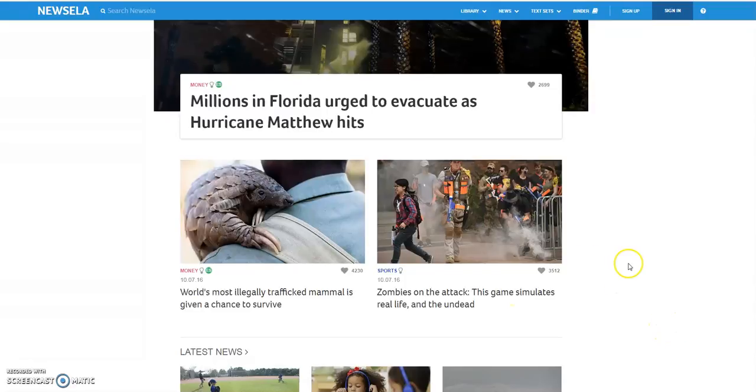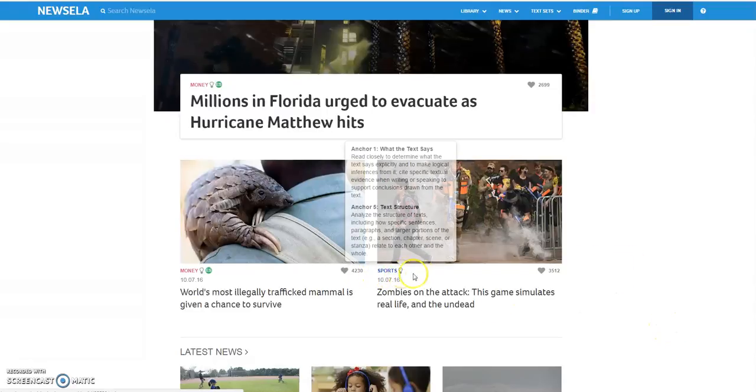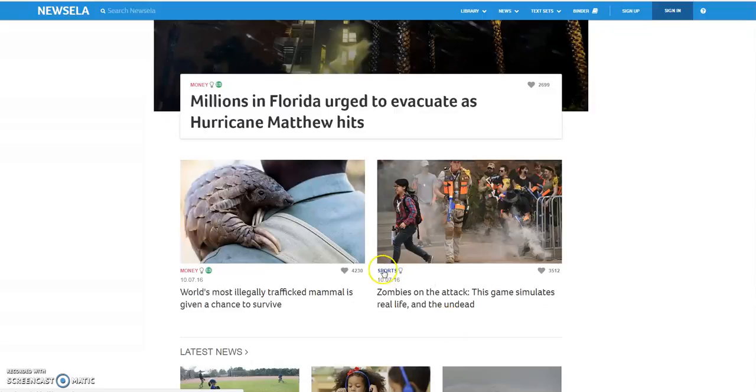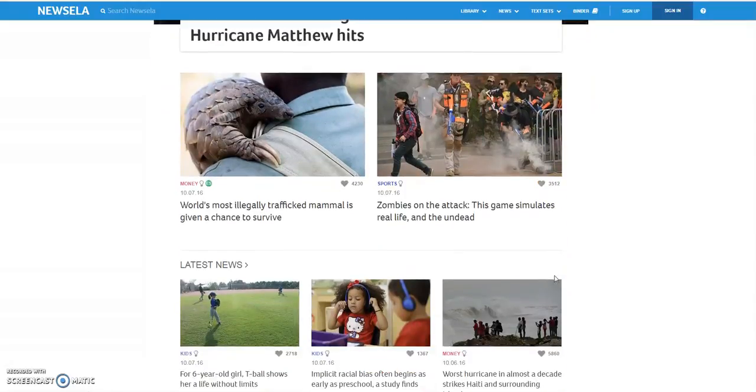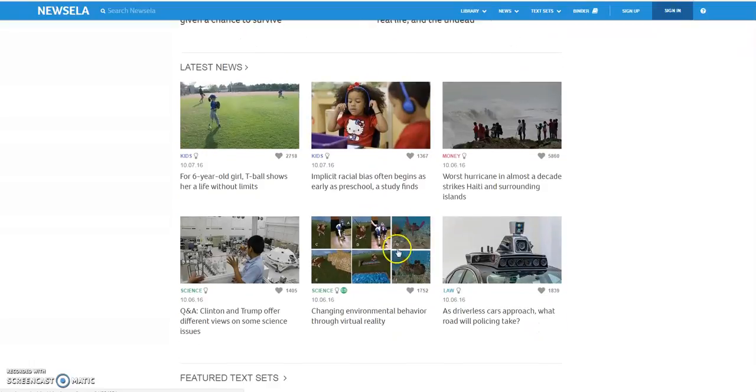There's always a picture. It will let you know what topic this article falls under. It will give you the date that it was published, and then this is how many people have liked this particular article. There's a couple different examples here: kids, money, law, science. There's several different topic areas that the articles will fall under.